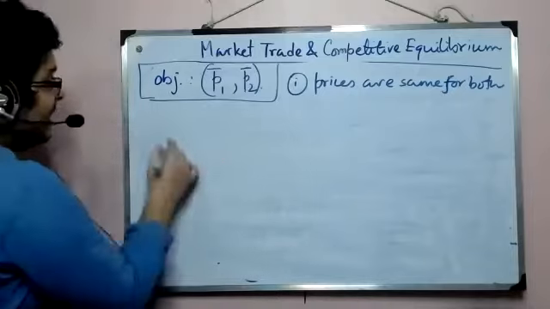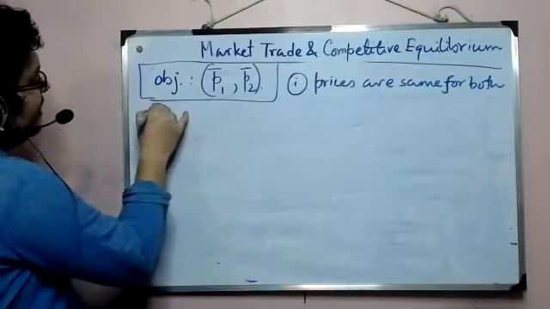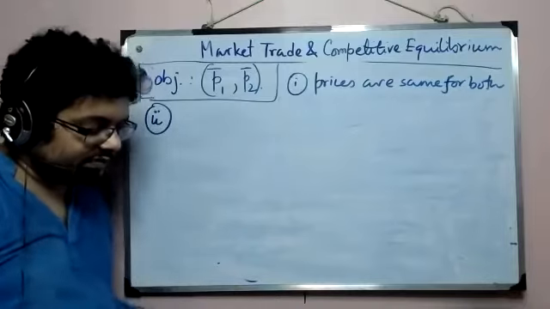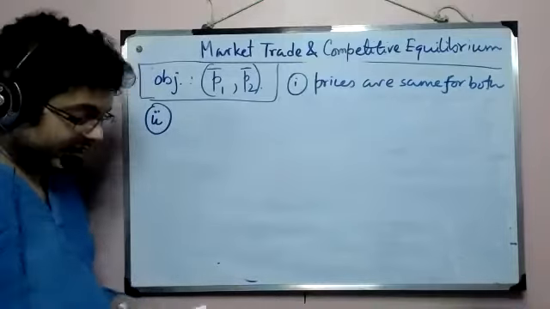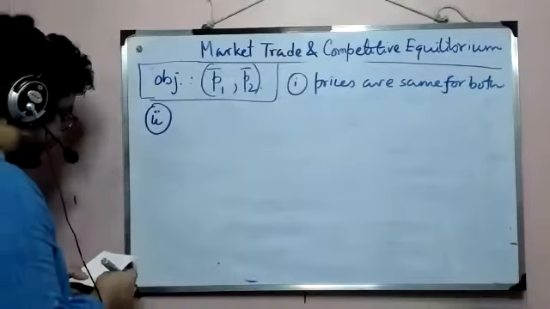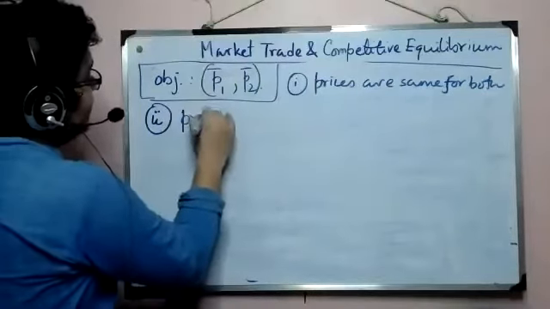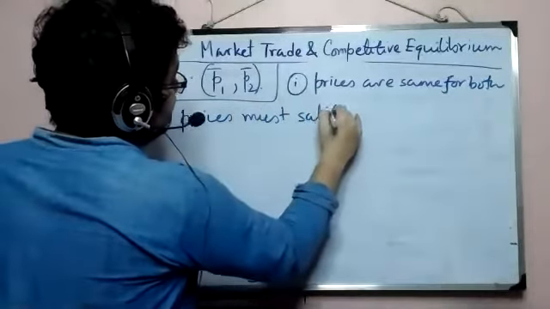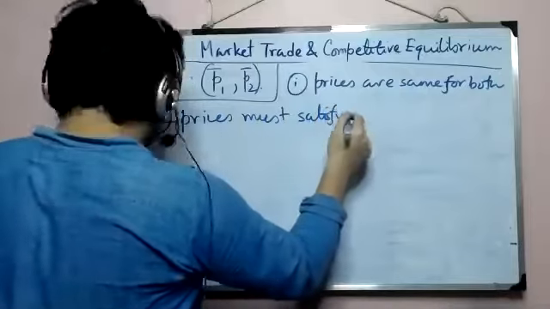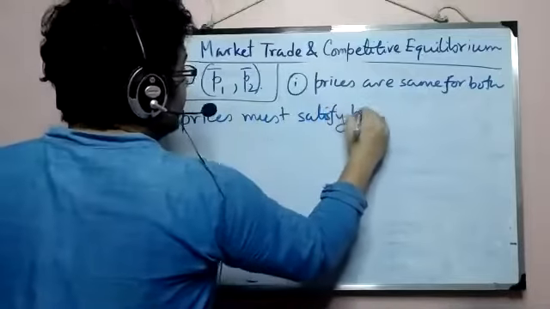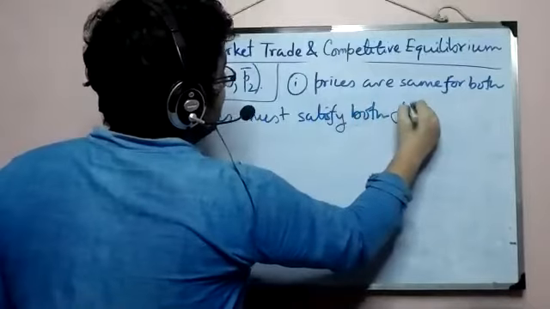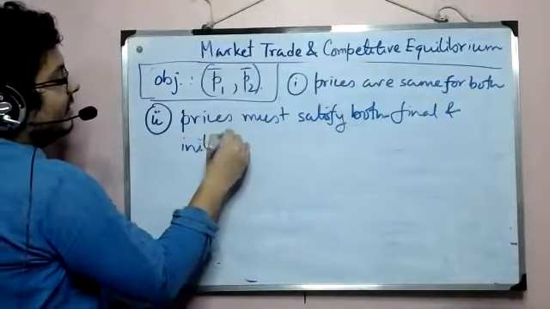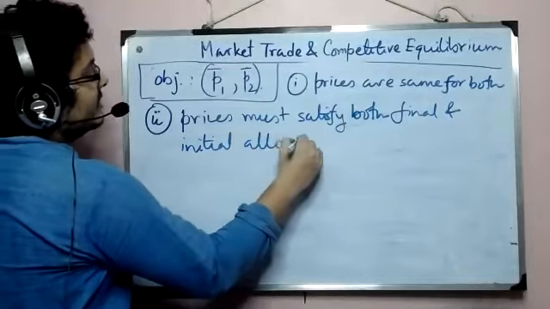Now that is true. Second is something that we have covered partly when you did consumer behavior problems with endowments. What is that? Prices must satisfy both final and initial allocations.